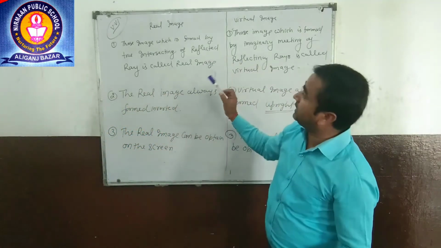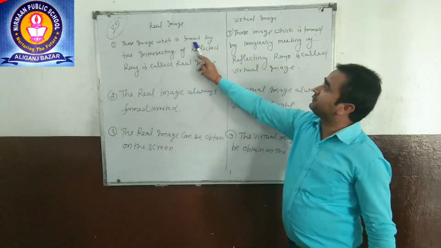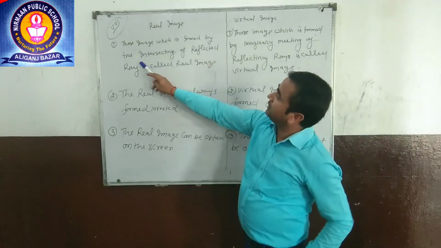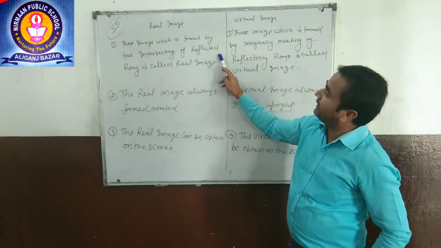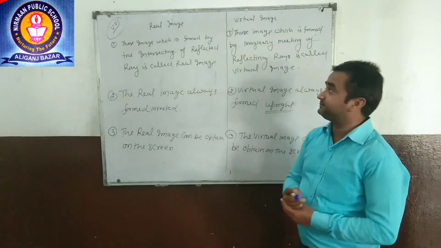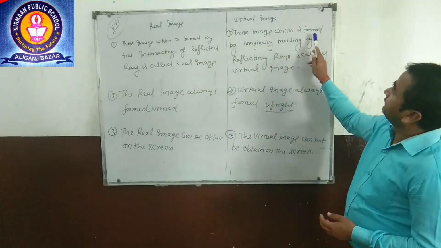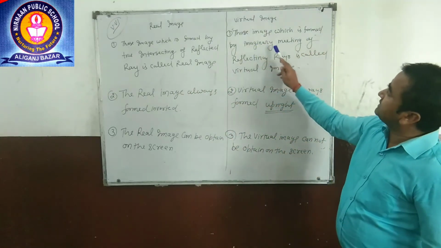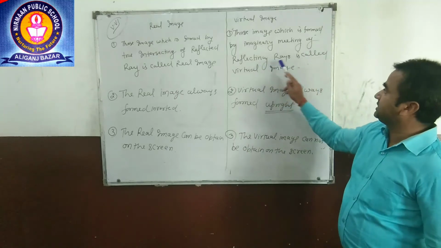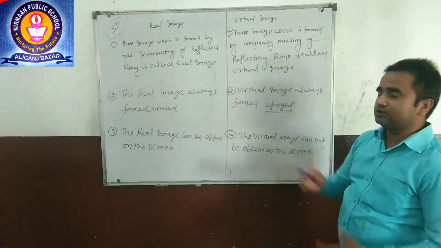I have told that those images which are formed by the true intersecting of reflected rays are called real images, and those images which are formed by imaginary meeting of reflecting rays are called virtual images.